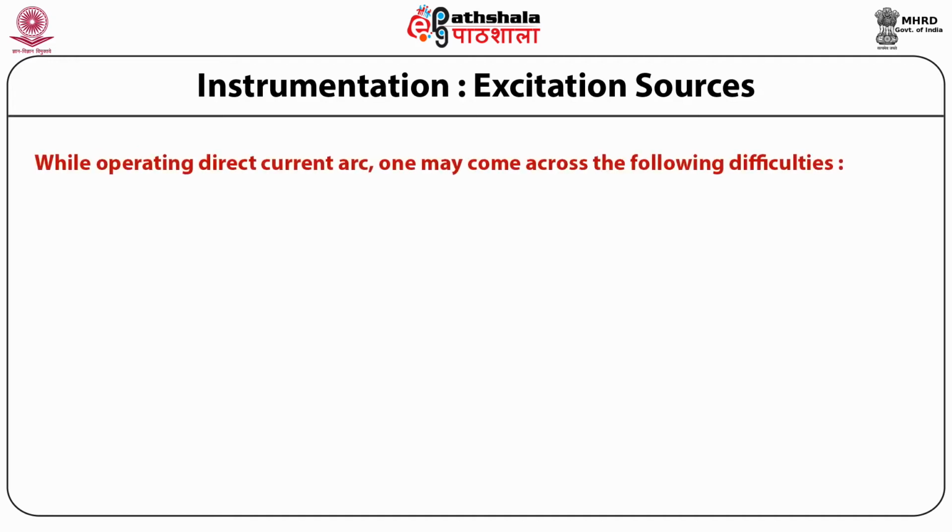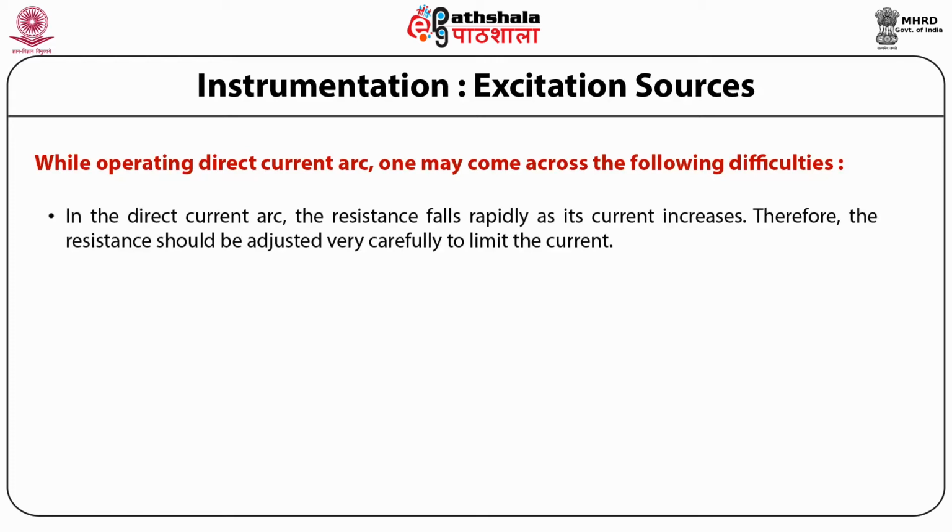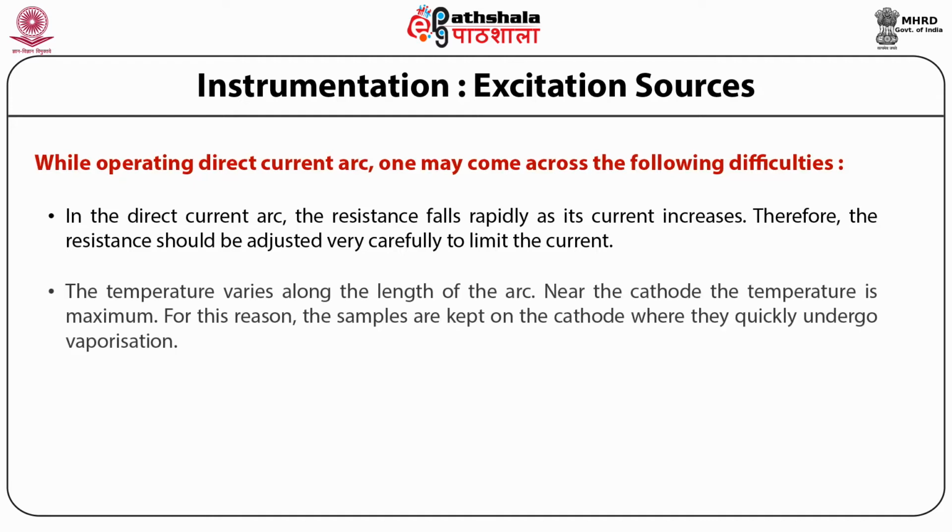While operating a direct current arc, one may come across the following difficulties. In the direct current arc, the resistance falls rapidly as its current increases. Therefore, the resistance should be adjusted very carefully to limit the current. The temperature varies along the length of the arc. Near the cathode, the temperature is maximum. For this reason, the samples are kept on the cathode, where they quickly undergo vaporization.